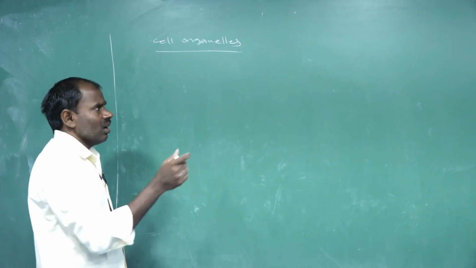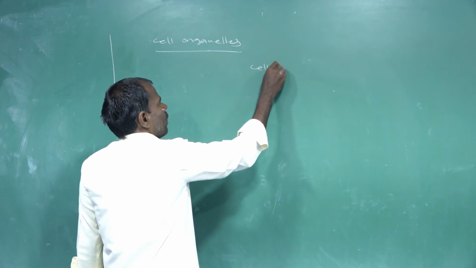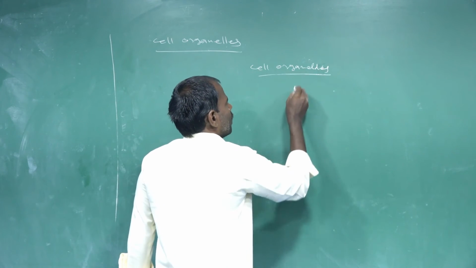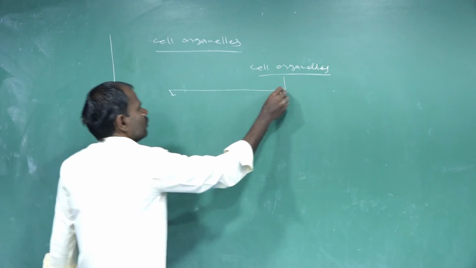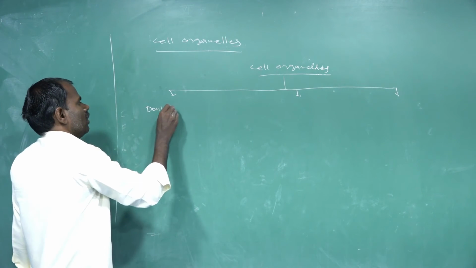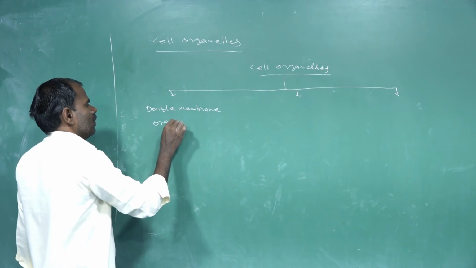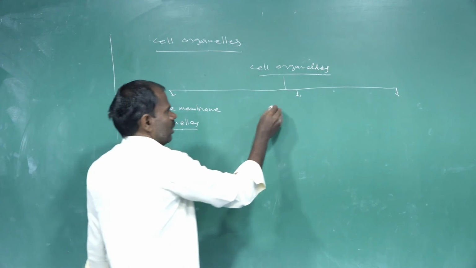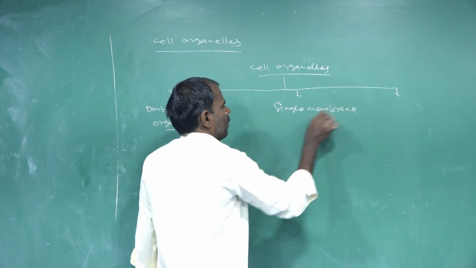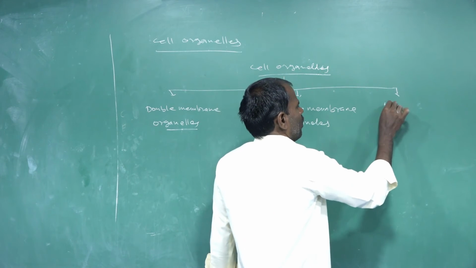Next, what organelles are present in the cytoplasm? The cell organelles in the cytoplasm. First, double membrane organelles. Single membrane organelles. Then non-membrane organelles.